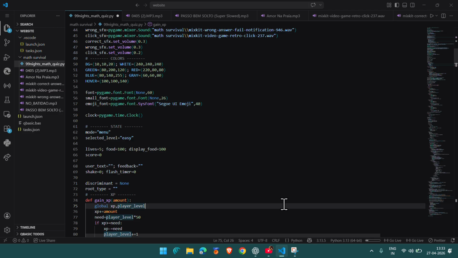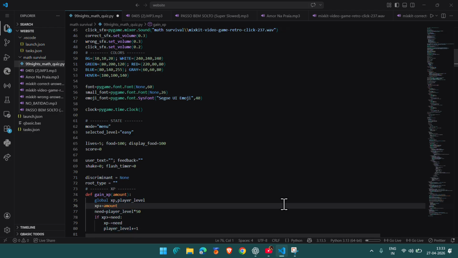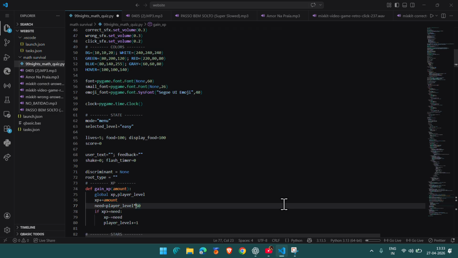First it will be 0 XP, and player level will be 1. Both go together as global variables. Then XP plus equals amount, that amount is a parameter. Then need is player level times 50. So for level 1 we need 50, for level 2 we need 100, for level 3 we need 150.